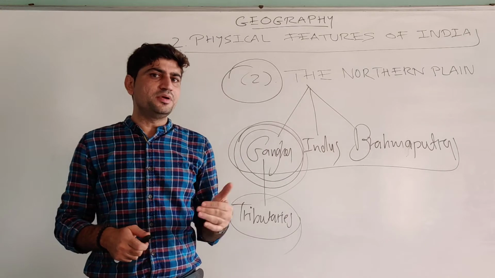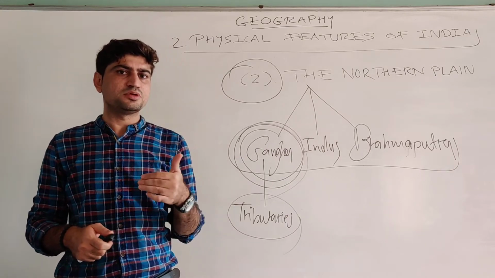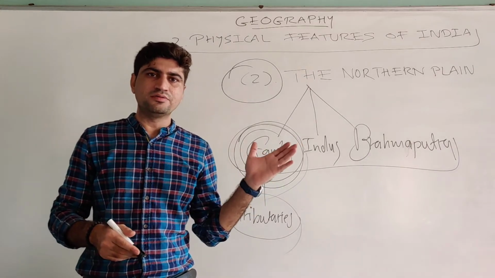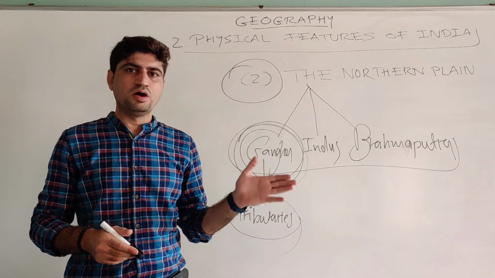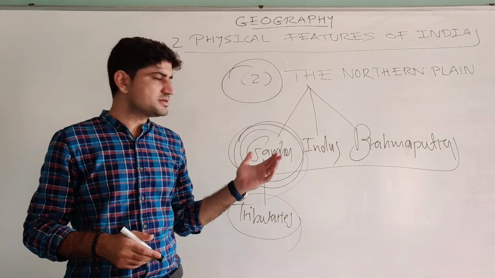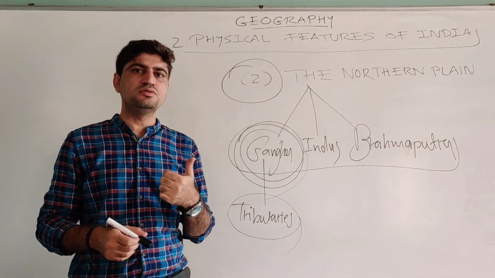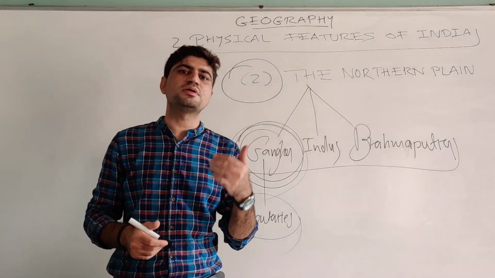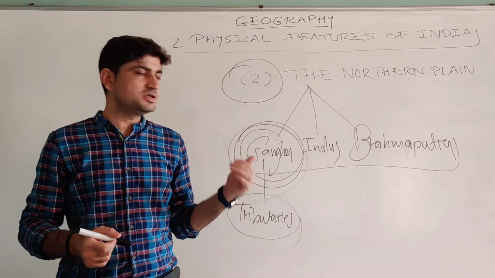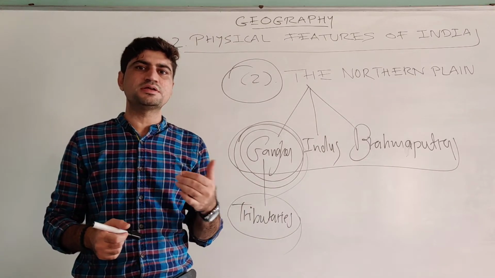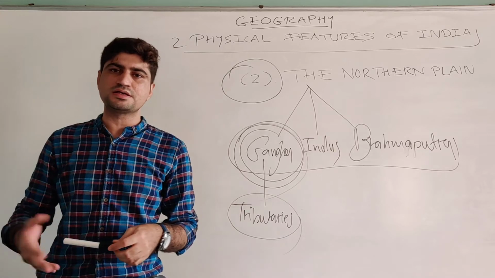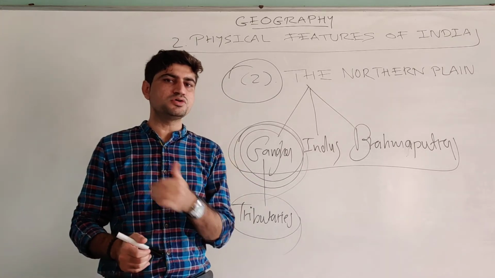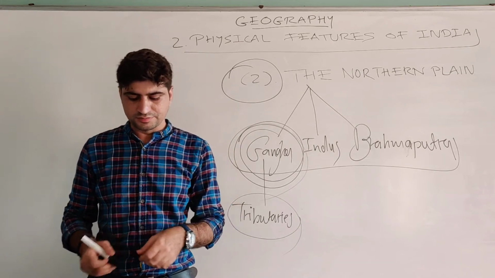It's one of the most densely populated regions in India as well as in the world. The reason behind that is that adequate water supplies are available throughout the year, and the plains are flat stretches of land, easy for building transportation systems as well as residential areas and industries. So this area is suitable for agriculture as well as for modern industries and urban areas. So this region is densely populated in India and one of the most densely populated in the world.